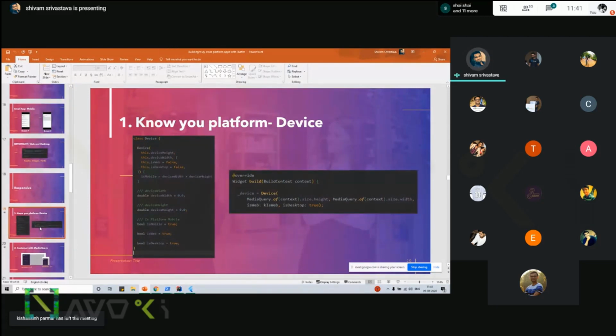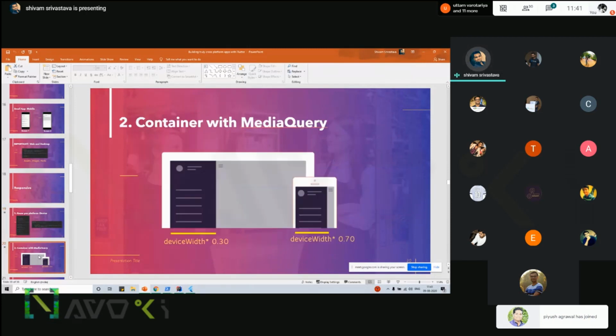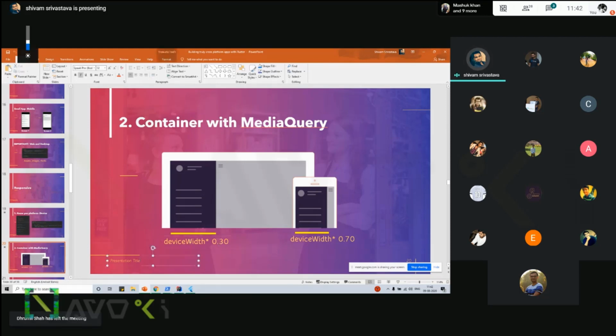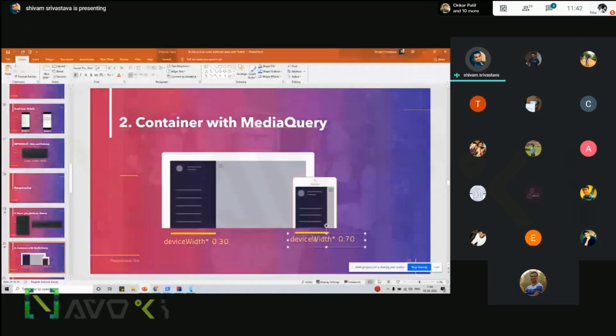Now, for the responsive, this was one, the device. The next part is how to use a container with media query. As you can see in the UI, there are two black and white color boxes, one for the tablet and one for the mobile. With a container and media query, you can specify the particular height and width according to the device. If your device is a tablet, you can set the height that is required. And if it is a mobile, then you can set the container size according to what is required.